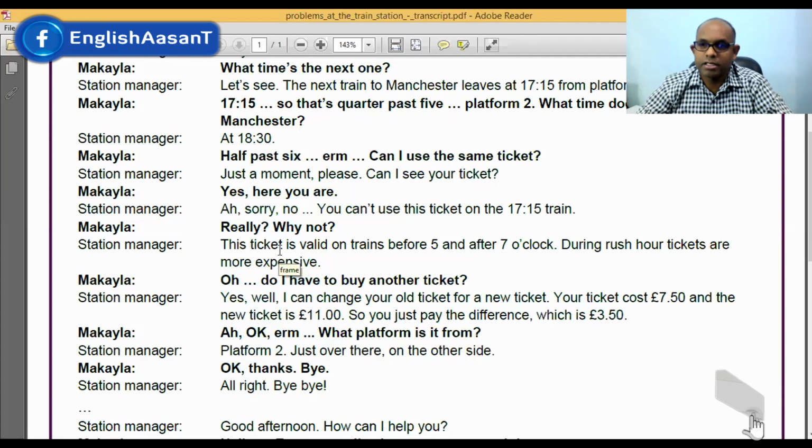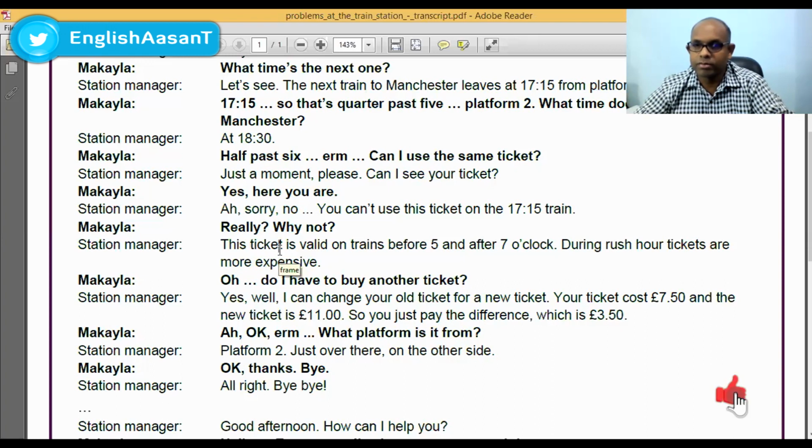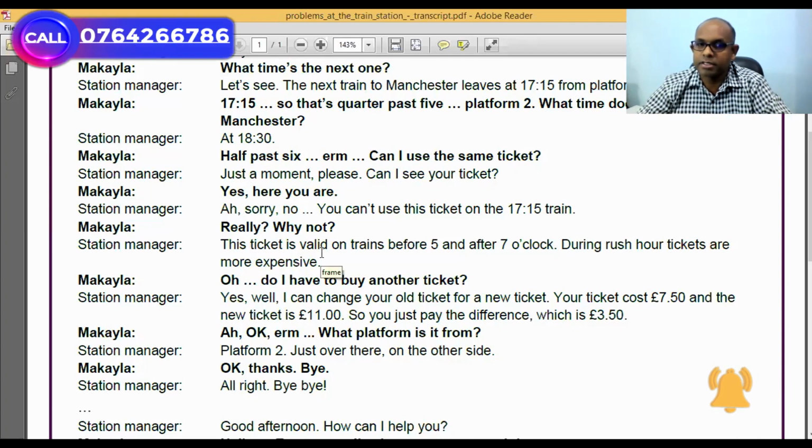Because it's a strong negation. It's a strong no situation. So when we deny something, when we say something is not possible, it's better to use the plain form, not the contracted form. Okay, so that's what has happened here. This ticket is valid on trains before 5 and after 7 o'clock.